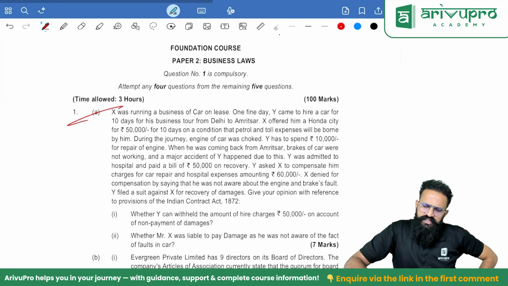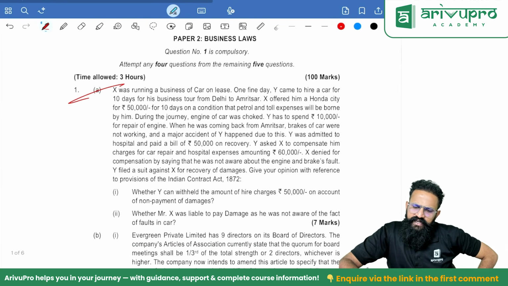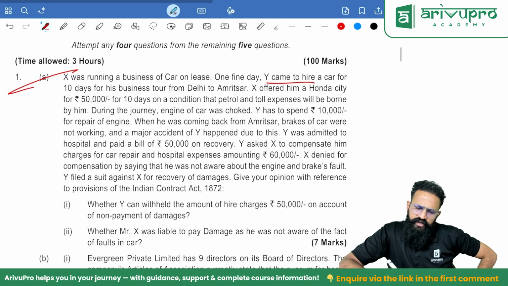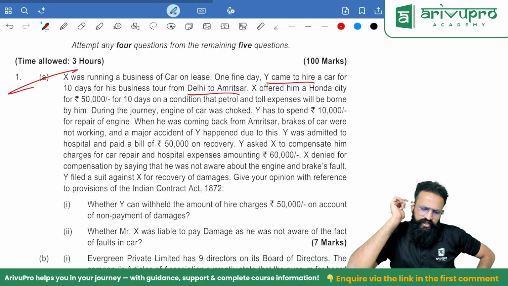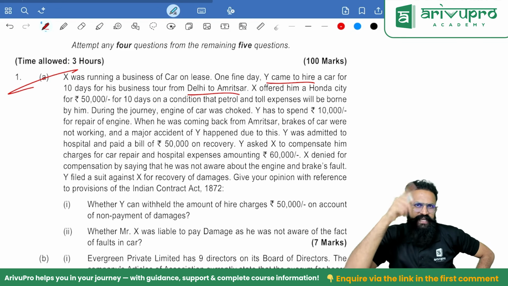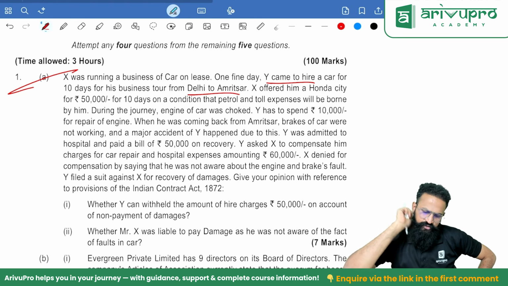X was running a business of cars on lease. One fine day, Y came to hire a car for 10 days for his business tour from Delhi to Amritsar. X offered him a Honda City for 50,000 for 10 days on a condition that petrol and toll expenses will be borne by him. Okay. During the journey, the engine of the car was choked. Y has to spend 10,000 rupees for repair of the engine. Extraordinary expenses, the bailor only has to pay.